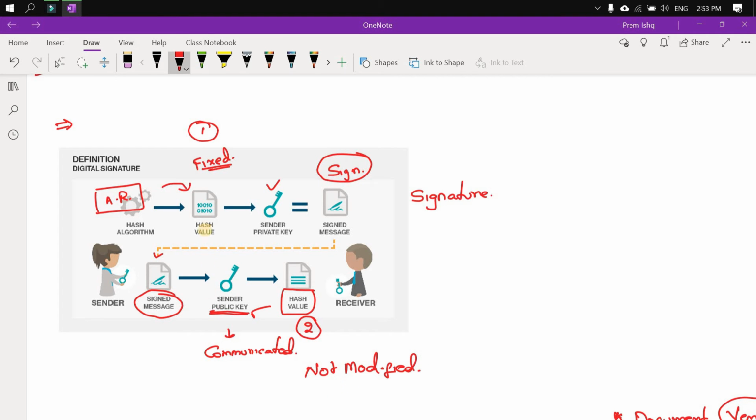So a document already has its own hash, on which you are signing, and you are communicating that to your client. The client or MCA who has your public key verifies the document, which means they are decrypting the hash. The resultant hash versus the original hash, if both are the same, then the contents are not modified.